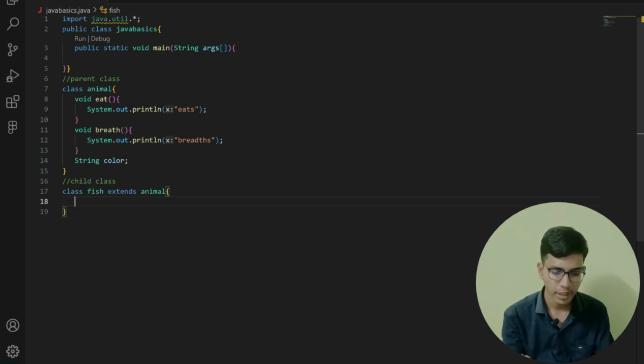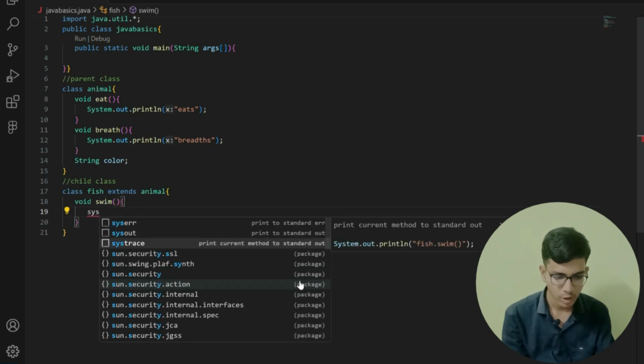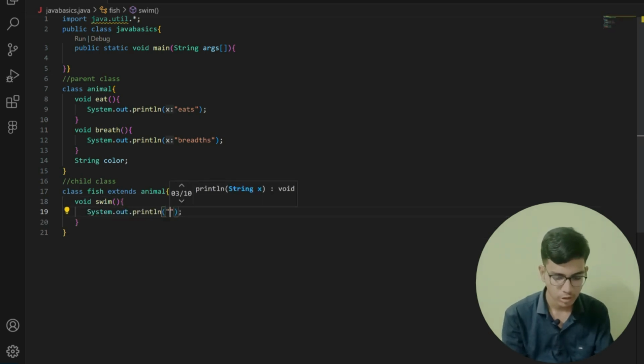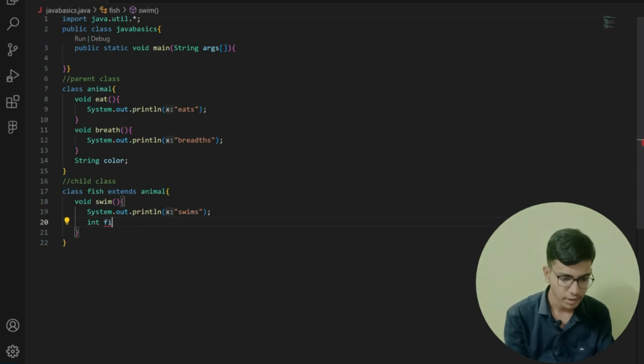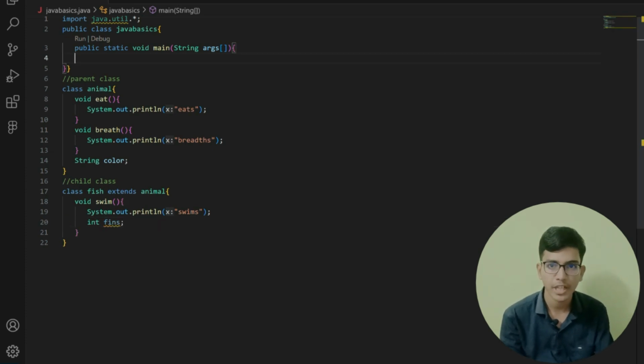After it, we add our unique function, void swim. In the swim function, we will print system.out.print swims. After it, we can write int fins. How many fins it has.